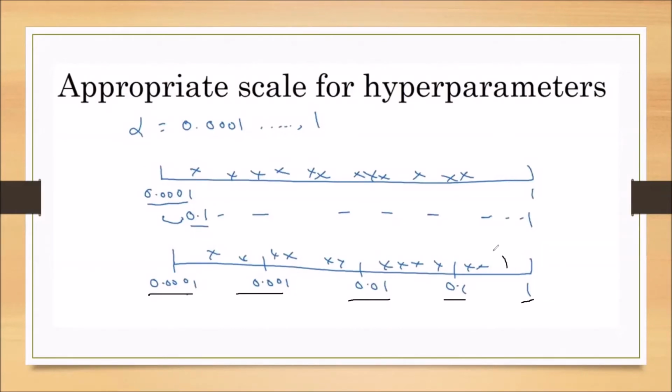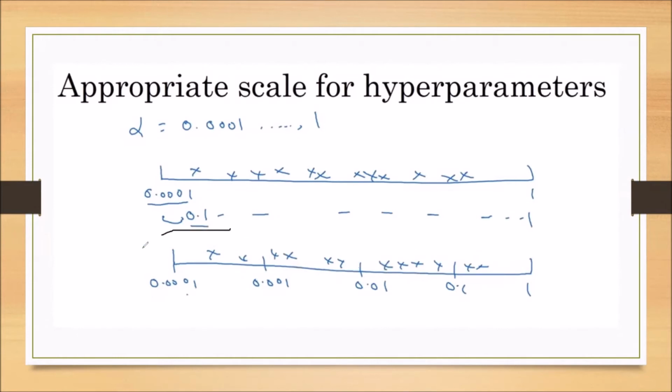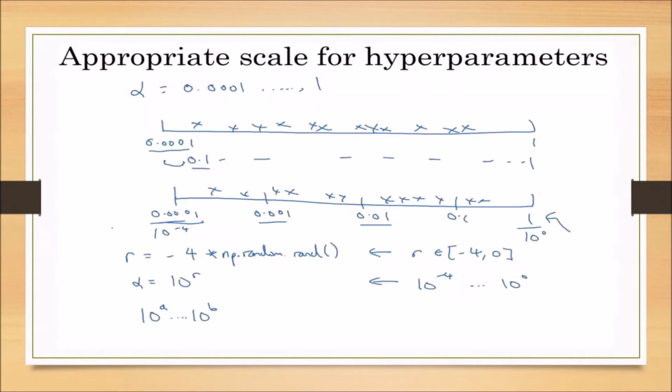Whatever number of random values we get, the same number of random values we expect in each of these ranges. We do not expect the 0.1, 0.2, 0.3, 0.4, 0.9 and 1 scale. We expect this kind of scale because for the alpha value we want to consider very low values, particularly when we are dealing with gradient descent. So for this we are taking the logarithmic scale.